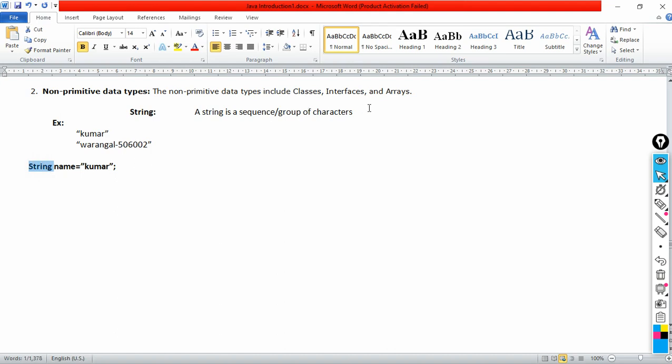What is a string? A string is a class. In Java, String is a predefined class. A class is a data type; assume that a class is a non-primitive data type. So String is a class, and you see that S should be capital, because it is predefined and S is a capital. Now String name is equal to Kumar, like this we can give strings. A string constant should be kept in double quotes. This is what you have to remember.